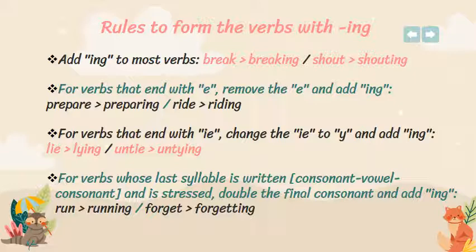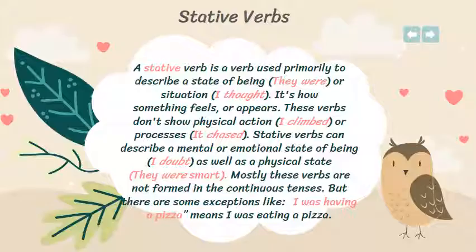For the verbs whose last syllable is written consonant, vowel, consonant, when I have at the end of the word a syllable with a short vowel sound and it's made of consonant, vowel, consonant, and it's stressed, if I stress on it, then I have to double the final consonant and add ing, like run, running, forget, forgetting. So I'm stressing on the T and on the N. I have to double them, then I add ing. Please, you have to know these rules.